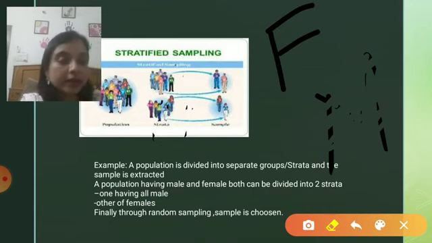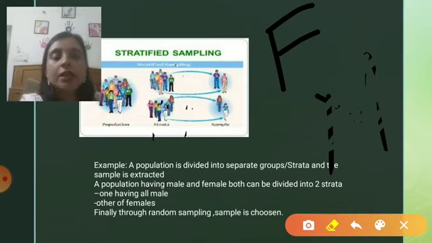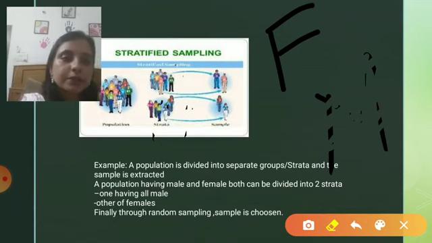Now from this strata, in our next step, we need to create a sample from the strata given. That is, if I have constructed two strata, that is I have divided my population into two groups. In one group there are only females, and in the second group there are only males. Now what I will do is construct a sample.